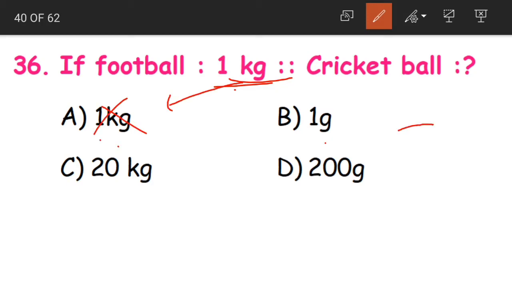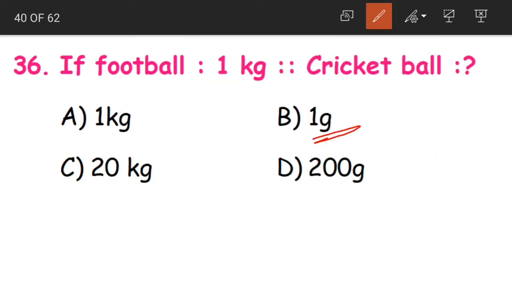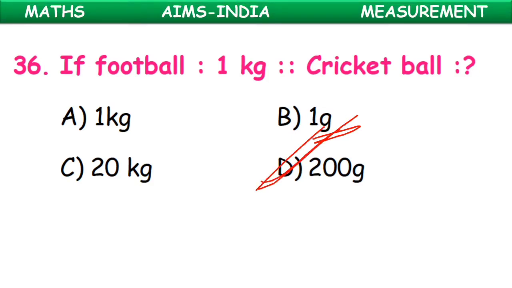Option B is 1 gram, it is less than 1 kilogram. Now next, option C is 20 kilograms, it is more than 1 kilogram, so it is wrong. And option D is 200 grams, yes, it is less than our 1 kg. Now from option B and D, which is the correct one, children? Can the weight of a cricket ball be equal to only 1 gram? No, it is heavier than 1 gram. So we'll choose option D, 200 grams.